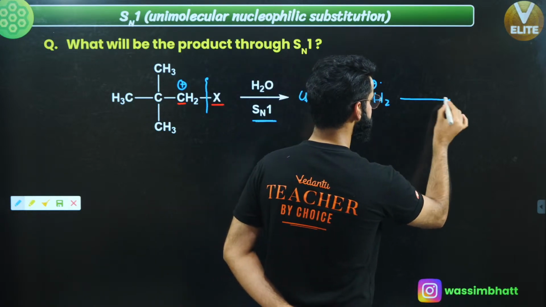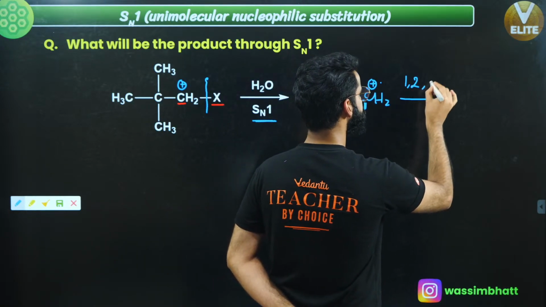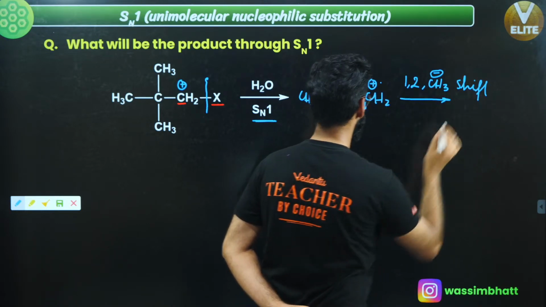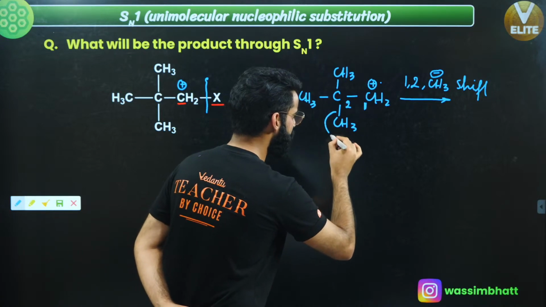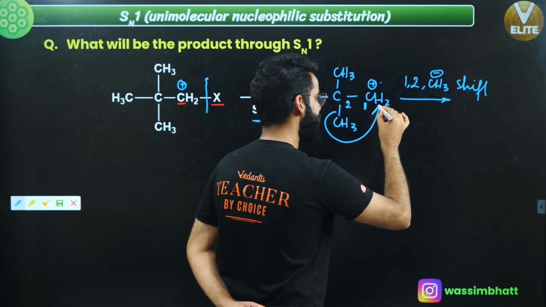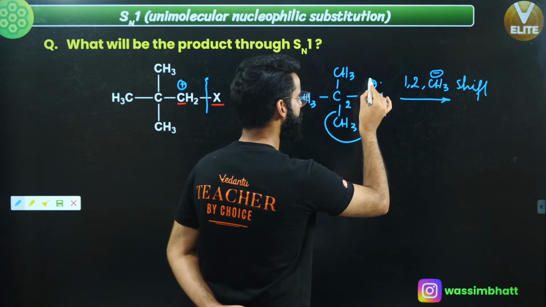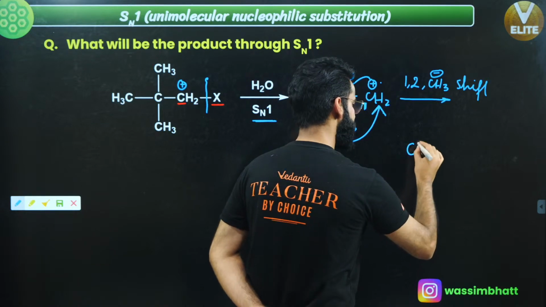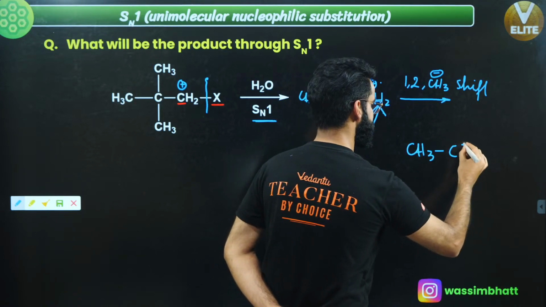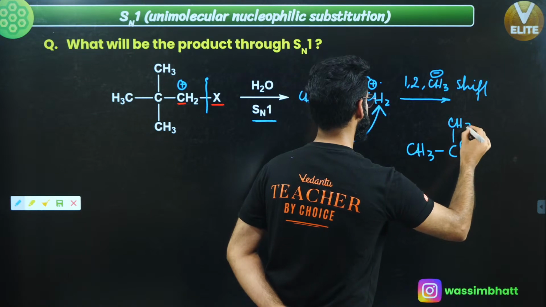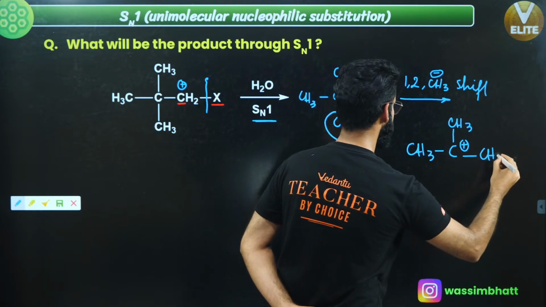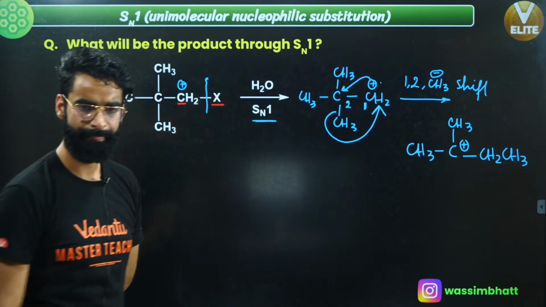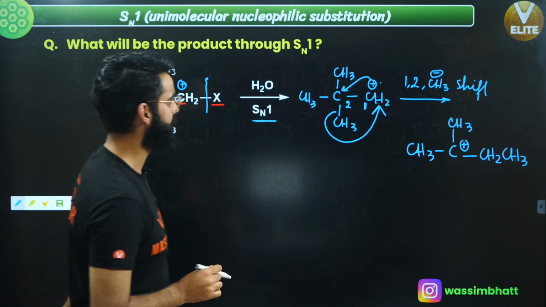Now what I'm going to do over here is a 1,2 methyl shift, right? I'm going to take this CH3 negative out from here, and that CH3 negative will be getting attached with this CH2, and the positive charge finally comes at this carbon, right? So how do I represent it now? It's going to be CH3, there is a positive charge on this carbon, right? And this is your CH3 over here, and this is going to be your CH2. With this CH2, you are going to attach this CH3 over here, right? As simple as that.